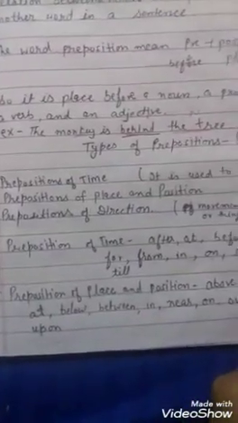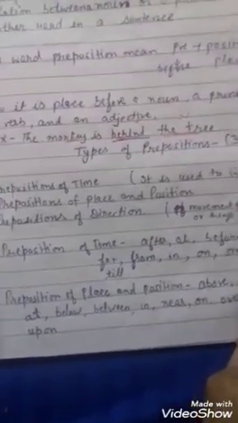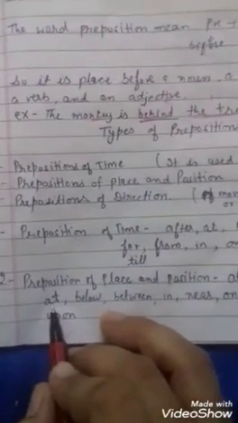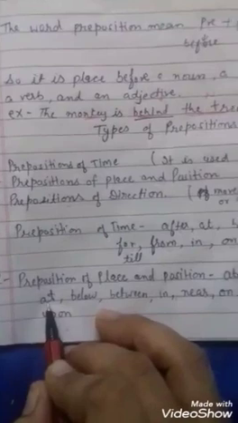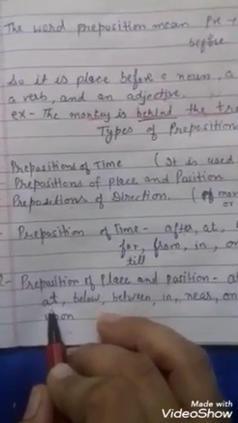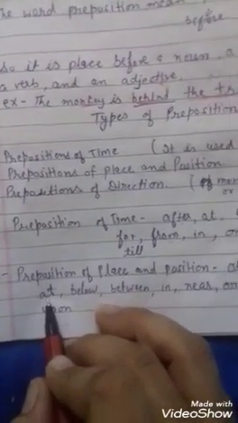Among is used with more than two persons or more than two things. At we use for the exact place, the exact point of place. Like we live at Jalalabad in Punjab, and we stop at Karnal for a break. That shows the point of place.